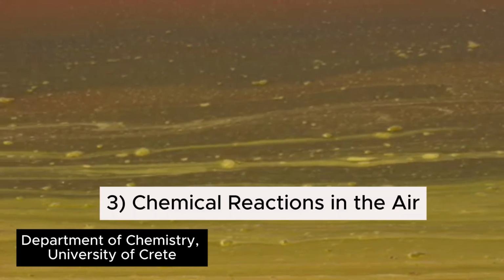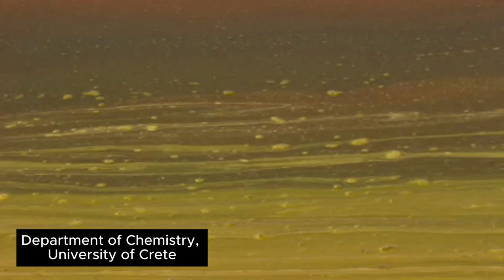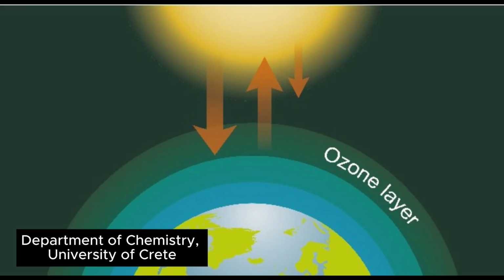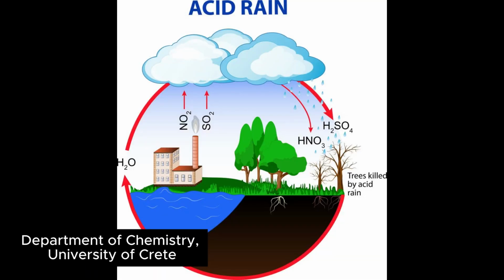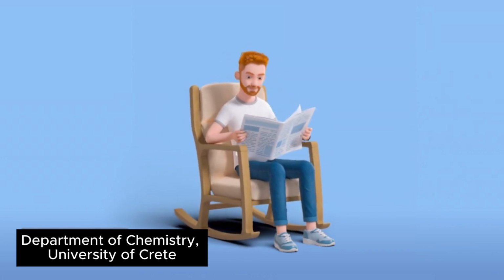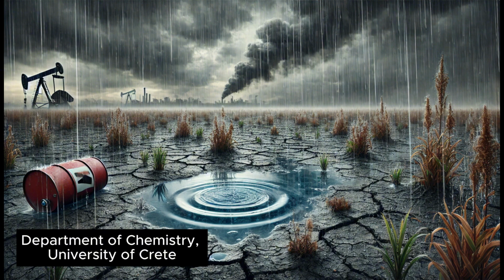The final mechanism involves complex chemical reactions that occur in the atmosphere. For example, nitrogen oxides emitted from vehicles and industrial sources can react with other compounds, like ozone in the air, producing nitric acid. Similarly, sulfur dioxide undergoes oxidation reactions in the atmosphere, leading to the formation of sulfuric acid. These chemical changes result in the creation of acidic particles and droplets, which then fall to the ground through precipitation or dry deposition.